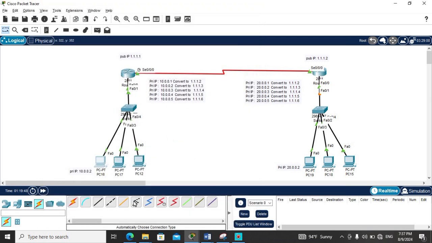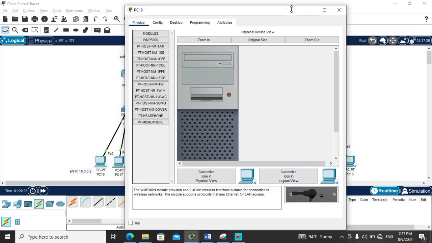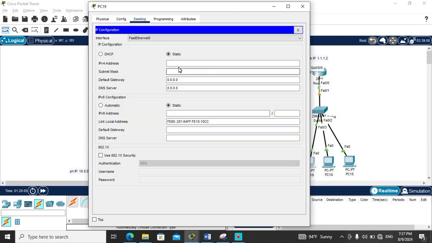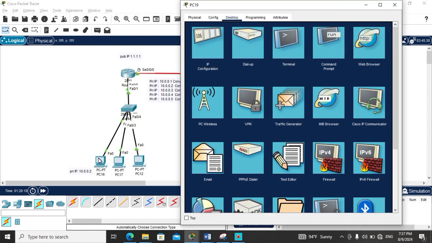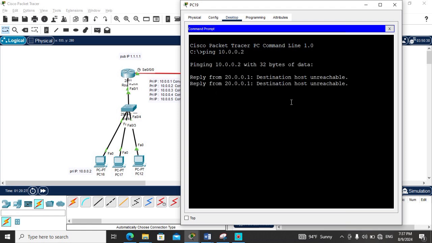And after that I want to give an IP to this computer, and after that I will give one to another. 10.0.0.2 and default gateway is 10.0.0.1. I also want to give an IP to this computer, 30.0.0.2, and default gateway is 30.0.0.1. And now I want to ping 10.0.0.2 to see whether it is connected or not. If you look at it, it's not connected. It gives destination host unreachable.